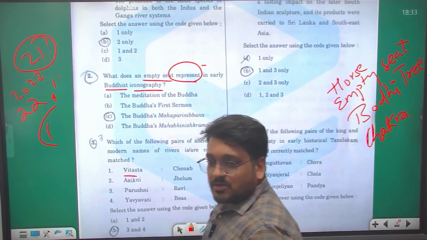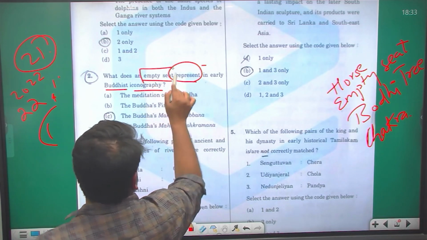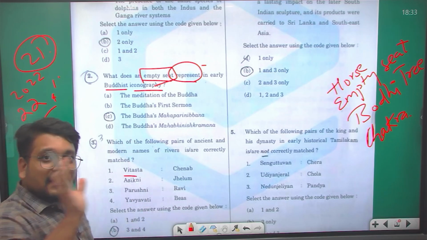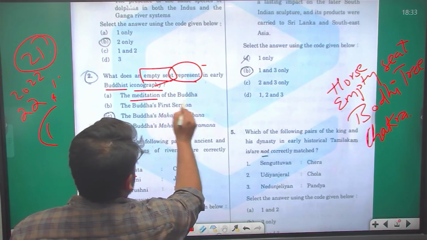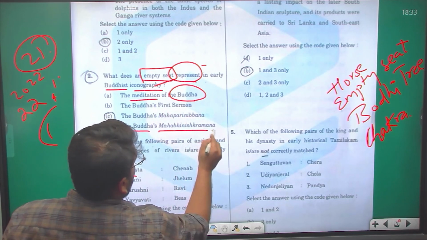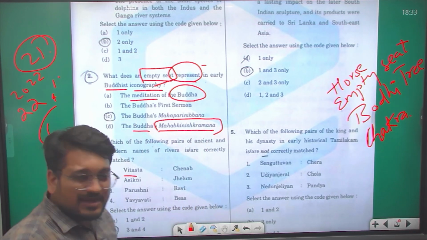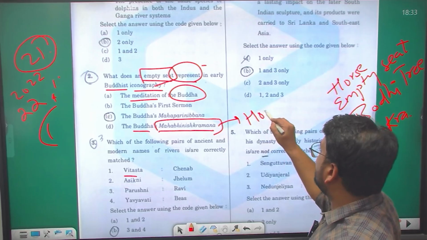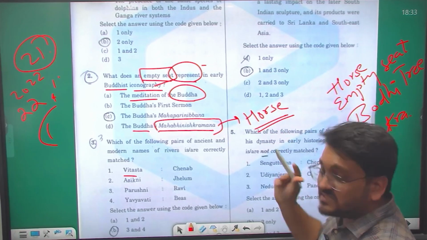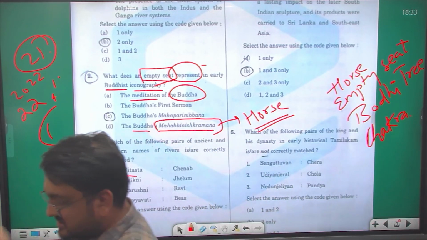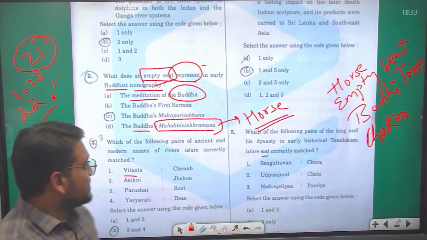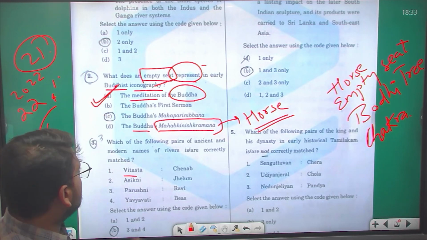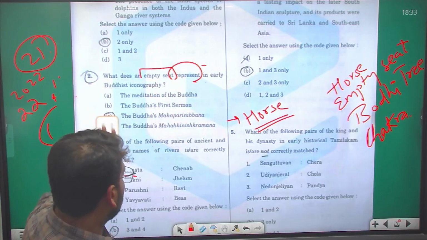So what did the empty seat represent? There could be a big confusion between the meditation of Buddha and Buddha's Mahaparinirvana. But the B option here is represented by the horse, through which he left his worldly life towards the goal of attaining salvation. So the answer here is A, the meditation of Buddha.